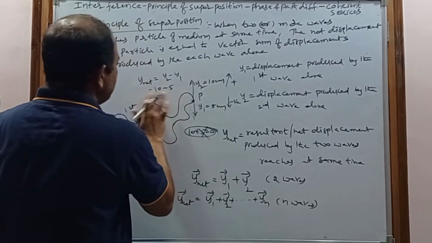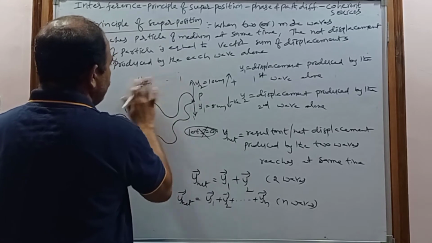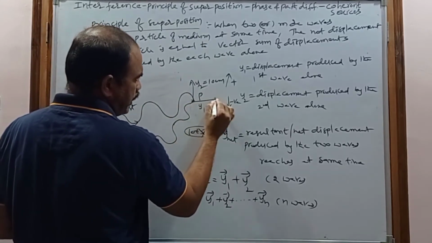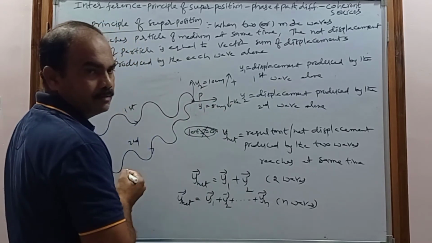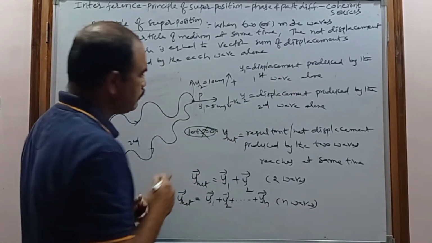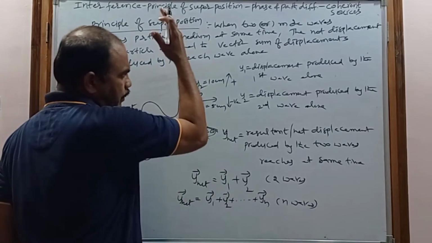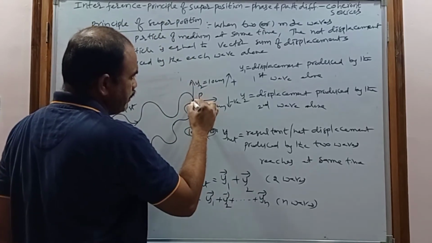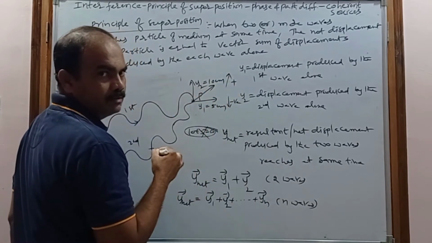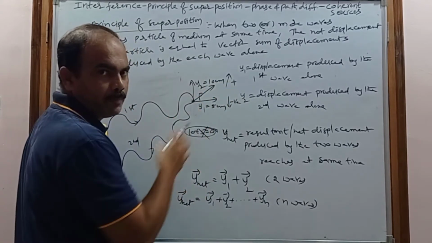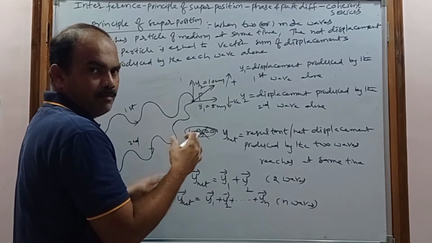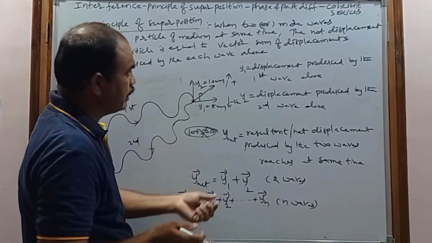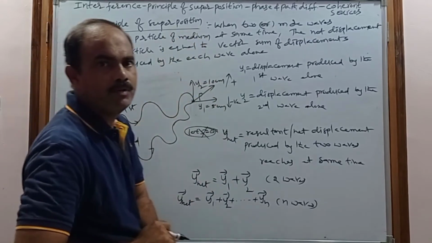Otherwise, for example, this is a particle. Consider that the displacement produced by the first wave is along the horizontal and the displacement produced by the second wave is upward. Then what is the resultant displacement? By following the parallelogram law of vector addition, we can calculate the resultant displacement using the principle of superposition.